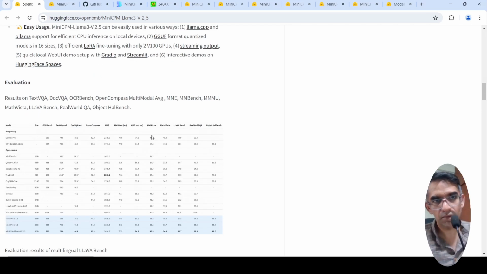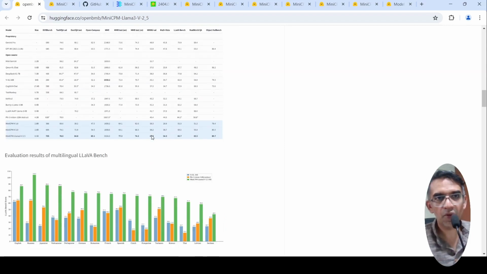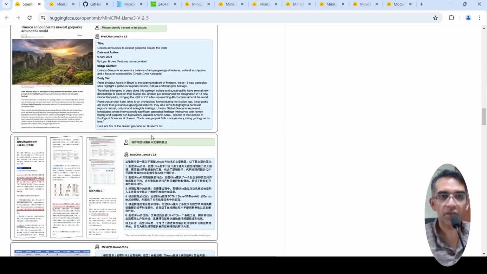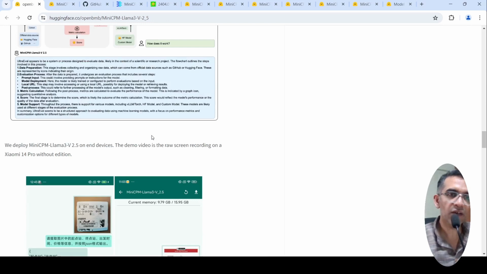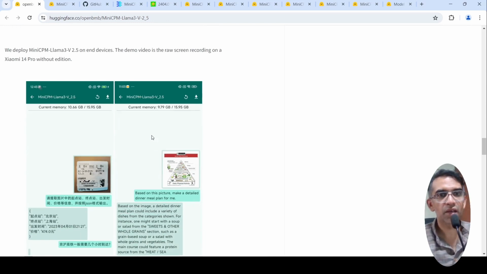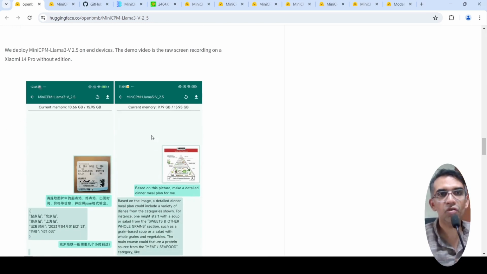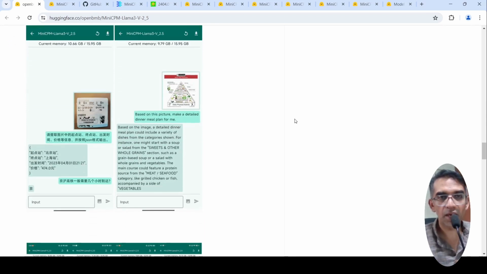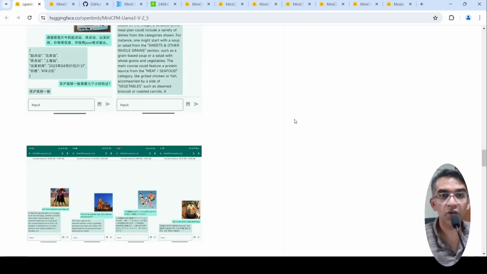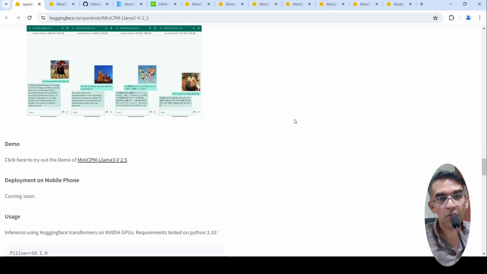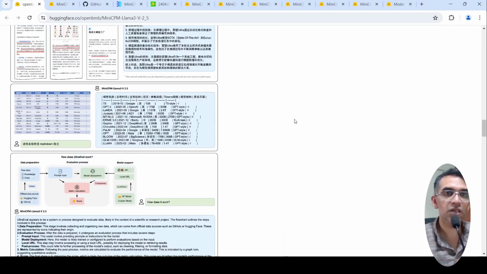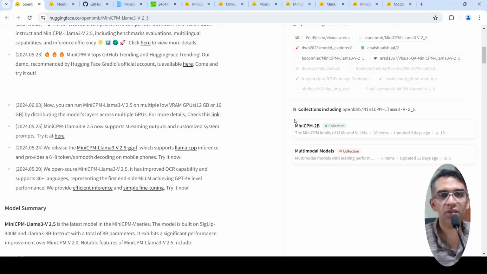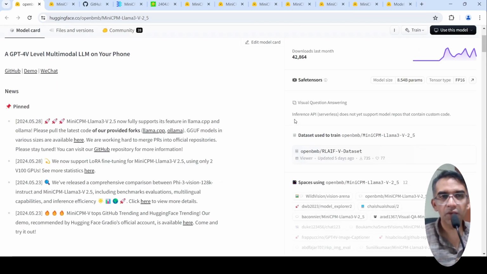But this is the thing, right? A model can perform very well on benchmarks, on select data, but when you try it on real-life use cases, you get to know whether it really performs or not. So depending upon your use cases, this could be a very good multimodal LLM for your use case, or it may not be. Or maybe this model needs to be trained on your use cases. So we cannot just go by benchmark performances. It needs to be really tested on your use cases to see if it works for you.